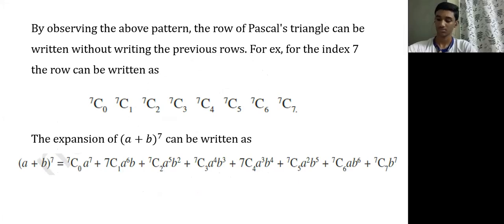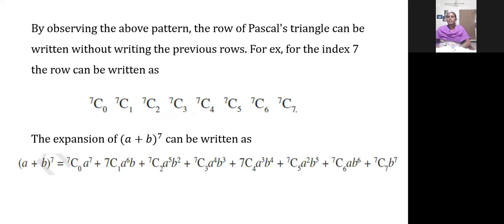By using the combination concept and the expansion of the terms, variables A and B, now we are finding for the power value 7. Shall we expand this and see?